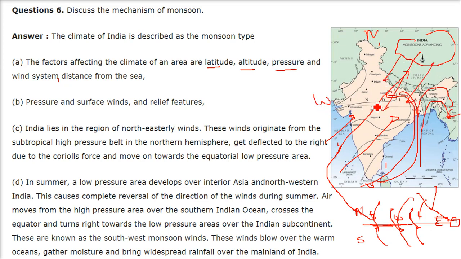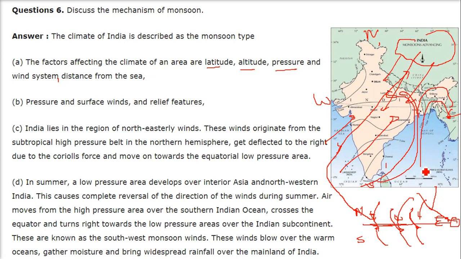These winds originate from the subtropical high pressure belt in the northern hemisphere and come from Asia. They are deflected to the right due to the Coriolis force, as I just mentioned, and move towards the equatorial low pressure area. So in summer, the low pressure area develops over the interior. Now this is the winter case, but we are talking about the summer case here.